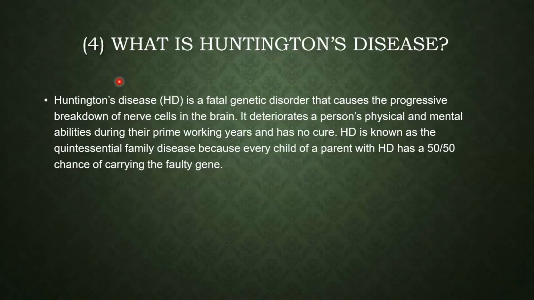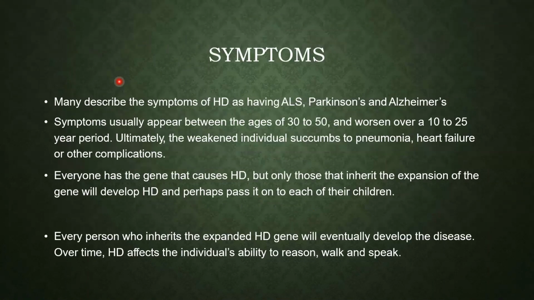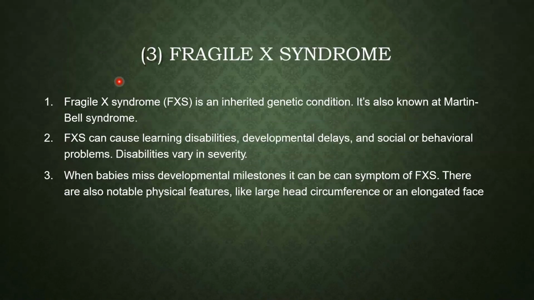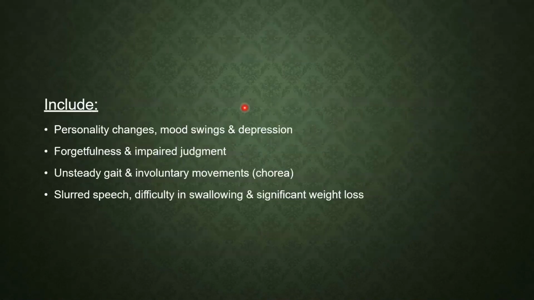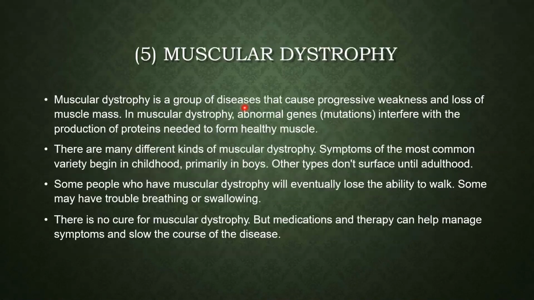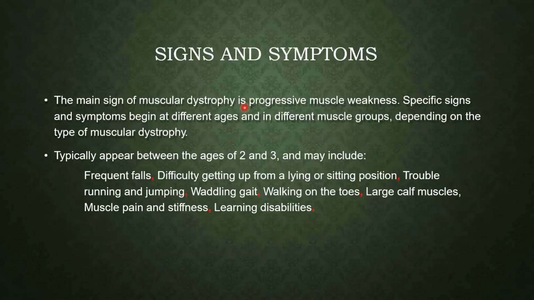Learning disabilities are also most common in Fragile X syndrome. So there is a similarity between the different diseases, such as muscular dystrophy, Fragile X syndrome and Huntington disease.